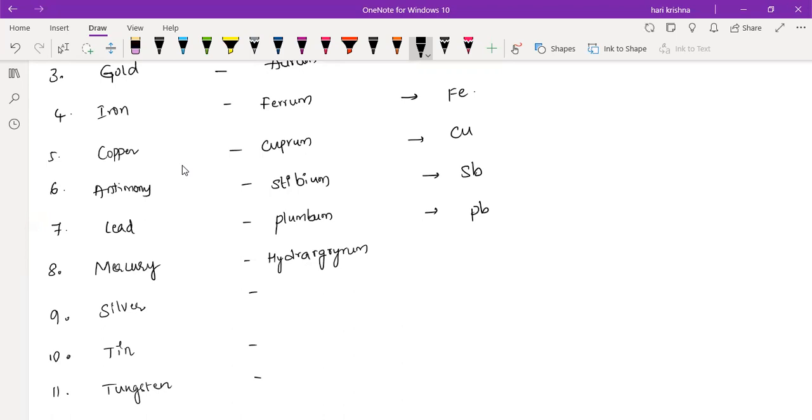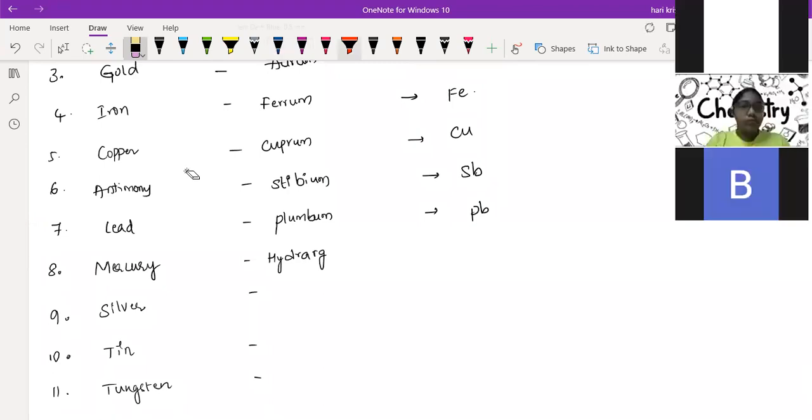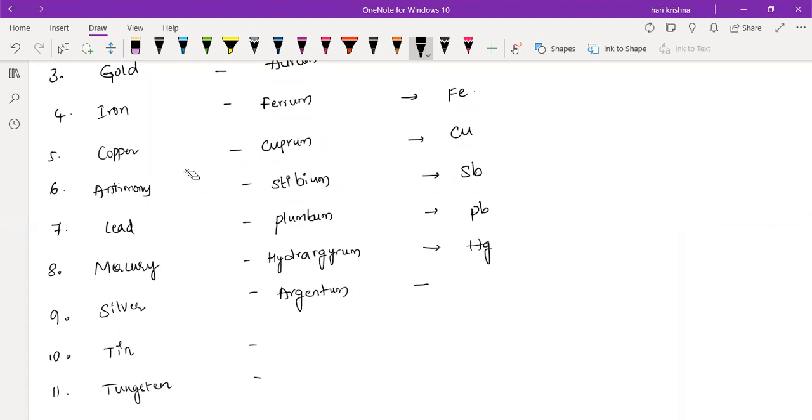Hydrargyrum, it's not RG, the R will come here. It will come as Hydrargyrum. Symbol is Hg. Silver? Sir, silver is argentum, Ag. Tin? Sir, stannum. Very good. Stannum.